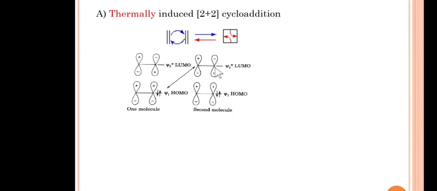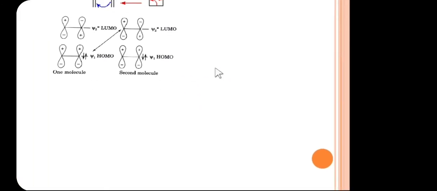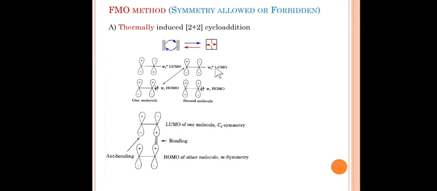So let's take them out separately and it will look like this. What we did, we took the HOMO over here, and we took the LUMO over here, and we tried to make the bonding of the same lobes. So we make the bonding between the positive lobes, but for the other lobes there is an antibonding.